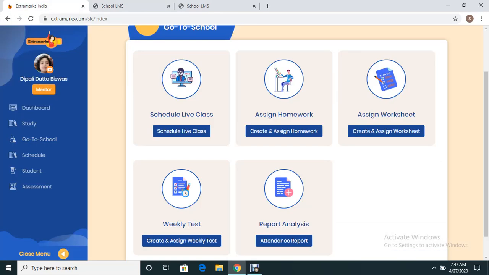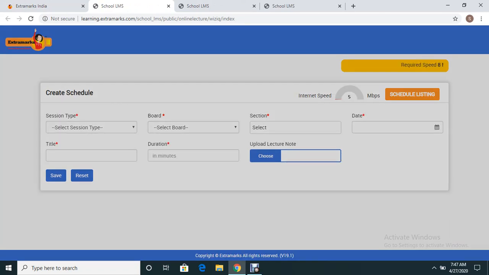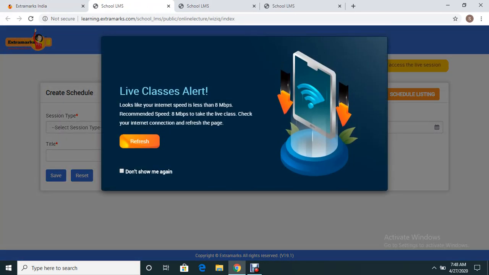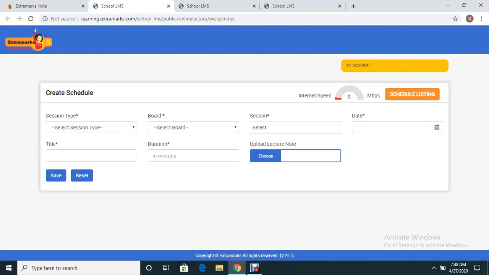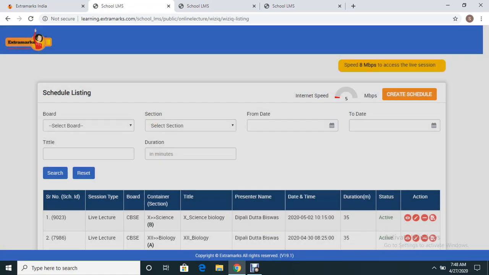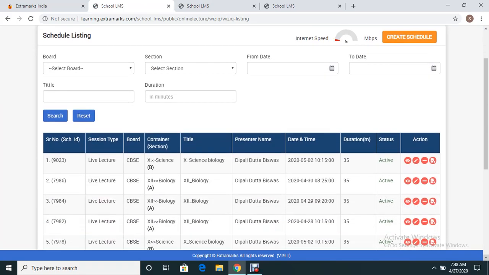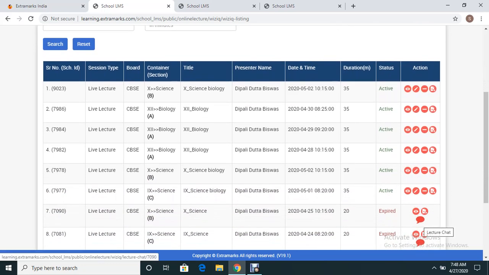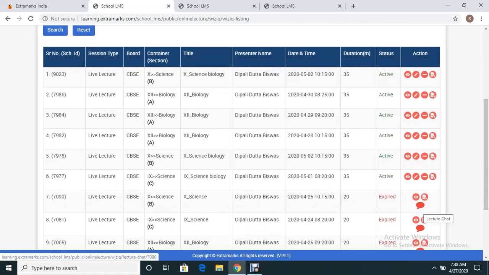Then comes the third updation. Now what is the third updation? Suppose you want to track during your class what the interaction was between the students, or how the student responded to you. Suppose you want to see, after you are done with your class, how they communicated to you and what they actually wrote during your lecture. So what you can do, suppose I'm going to a schedule list. This is the schedule list which has come in front of me. I think you can see there is one new added feature. It is basically a lecture chat.